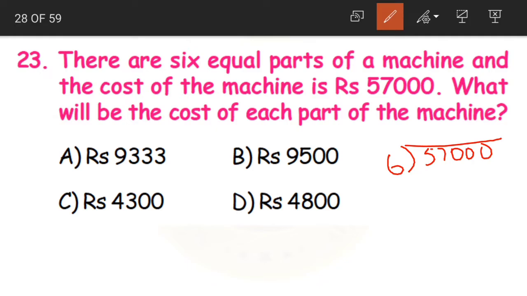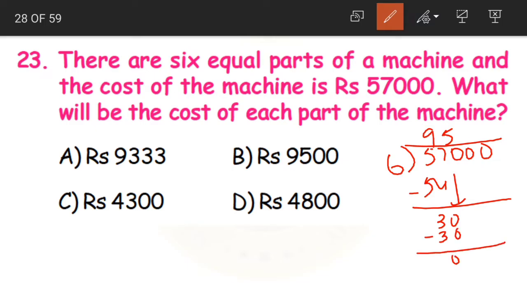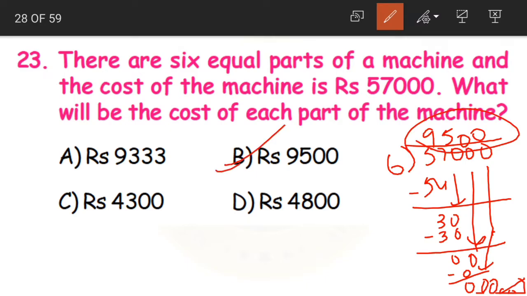Now how will we divide here, children? 6 nines are 54. When we subtract, 3 is remaining, 0 brought down. 6 5s are 30. When we subtract, 0 is remaining. Then we have 0 brought down, zeros are 0. When we subtract, 0 is remaining, again 0 brought down. 6 zeros are 0. And the final remainder will also be equal to 0. So what is our answer when we divide 57,000 rupees by 6? It is 9,500 rupees. The cost of each equal part is 9,500 rupees.